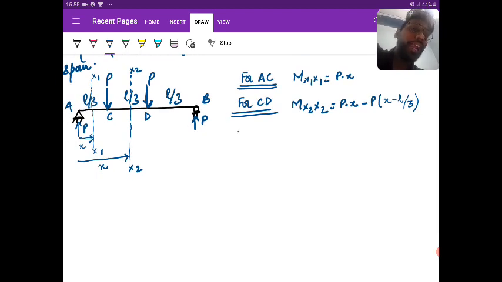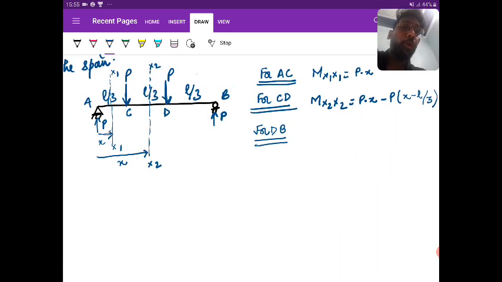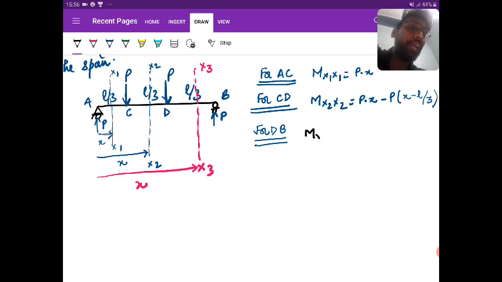Similarly, if I go for the DB portion, I will be moving left to right. I take the section H3 at a distance H. H is just a variable. So I need to find M at H3.